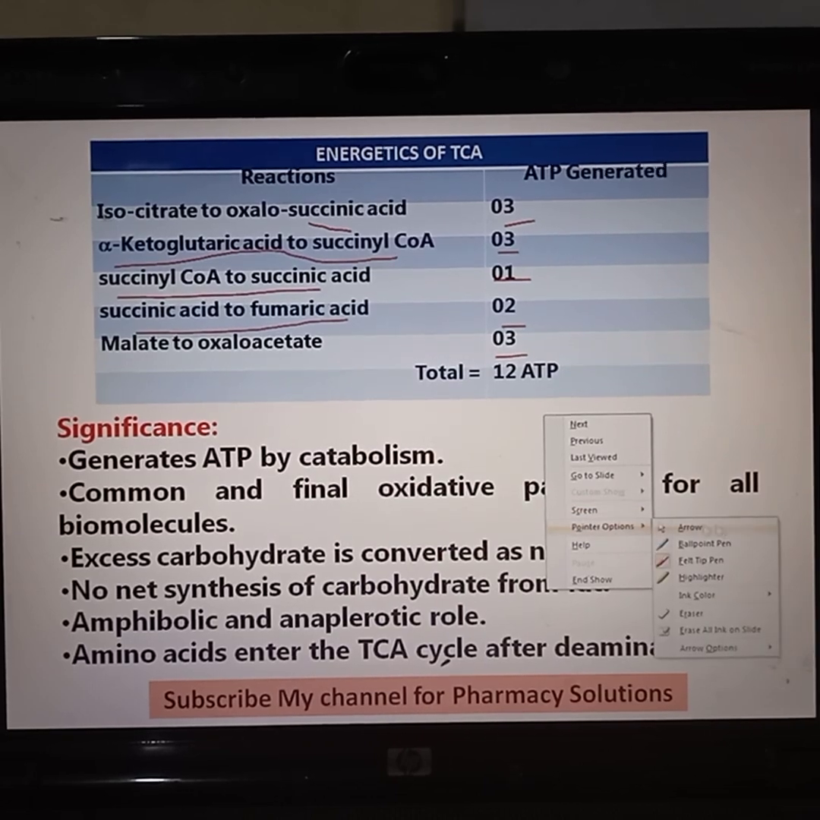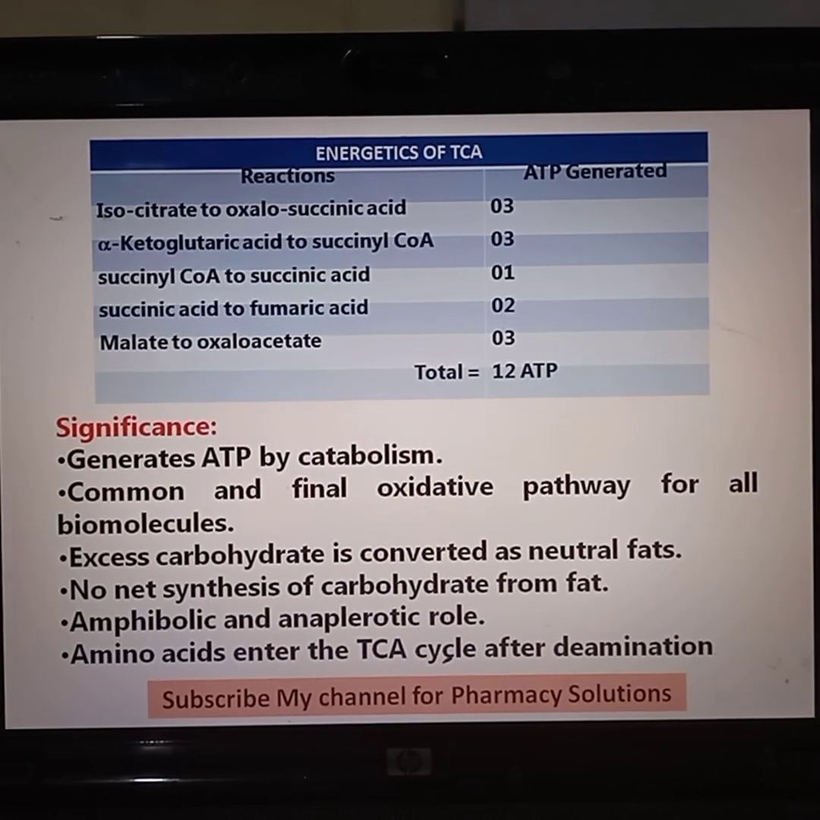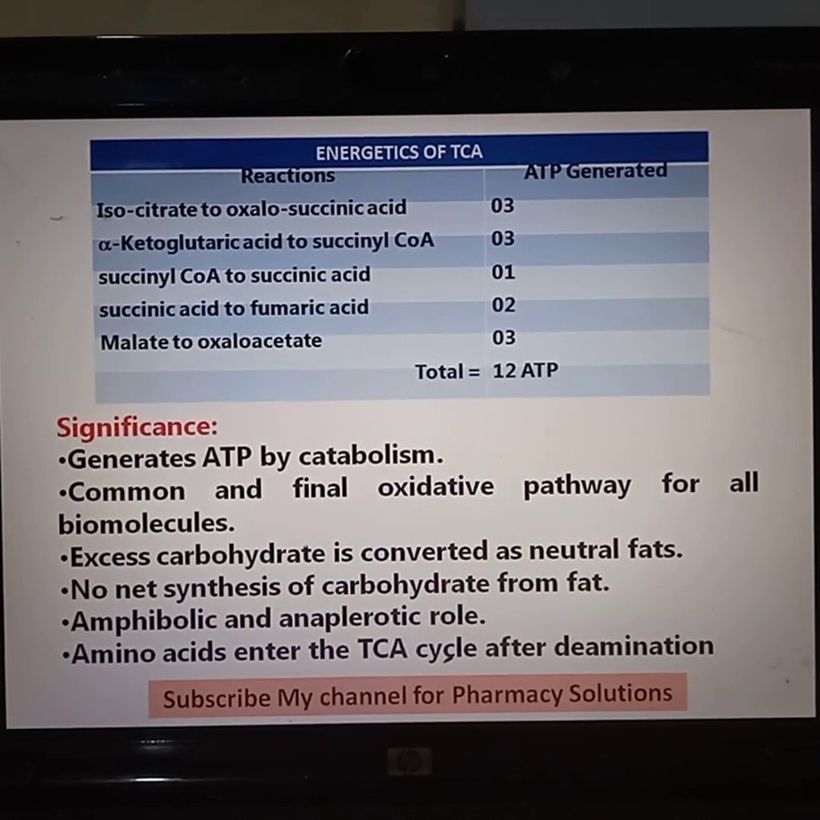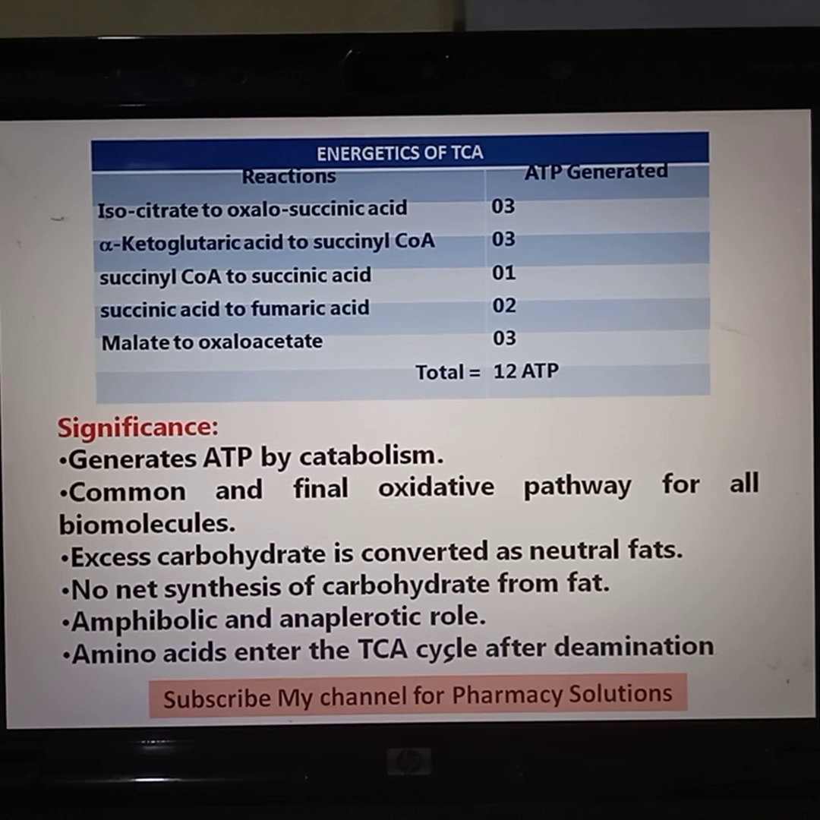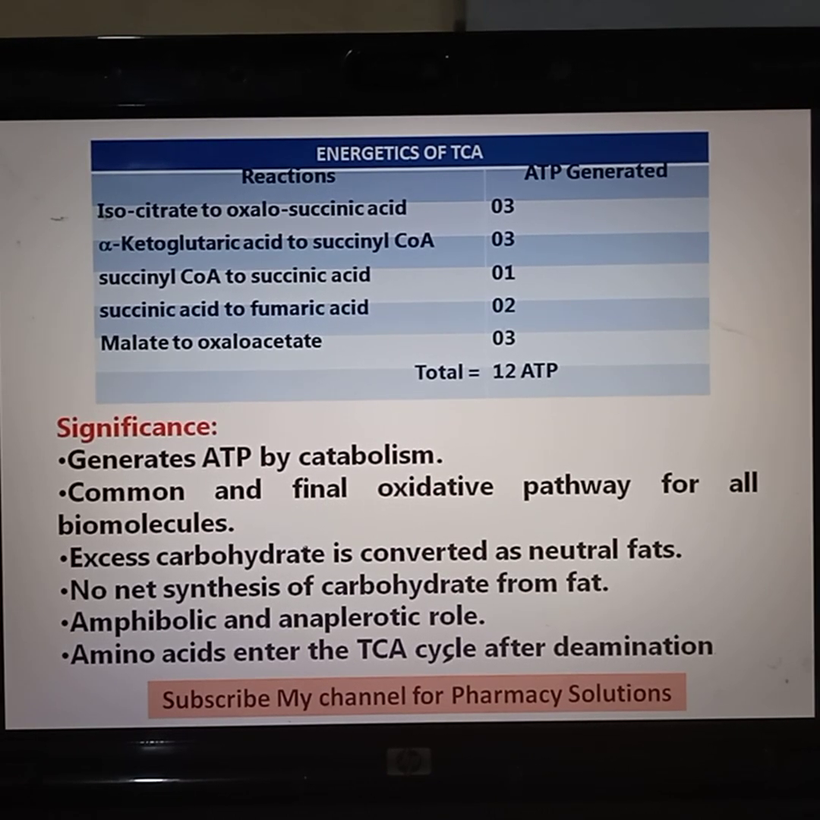Coming to the significance, it generates ATP by catabolism. It is a catabolic process, so it will synthesize ATP, and as I told you, it is a common and final oxidative pathway for all biomolecules. Excess of carbohydrate is converted to neutral fats, and there is no net synthesis of carbohydrate from fat. And it is also called amphibolic.